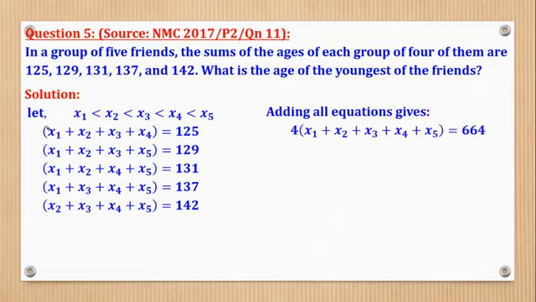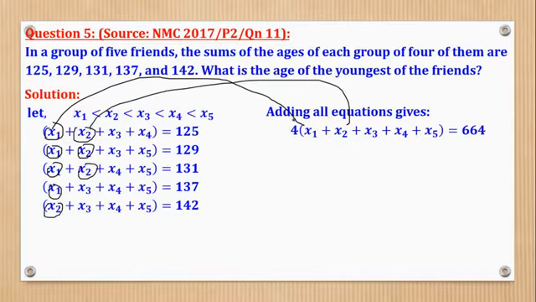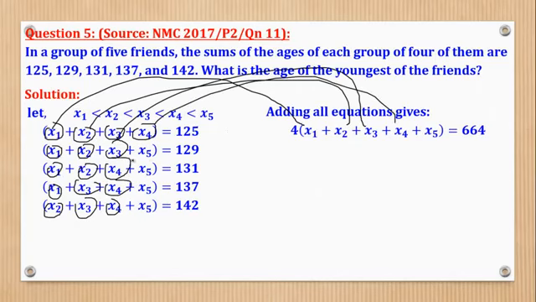If I add all these ones, how many x1s are there? There is x1, 1, 2, 3, and 4. So there's 4x1. What about x2? 1, 2, 3, and 4, which gives you that. x3, there is 1, 2, 3, and 4, which gives that. Then x4, there is 1, 2, 3, and 4, which gives that. And x5, there is 1, 2, 3, and 4, which gives that.